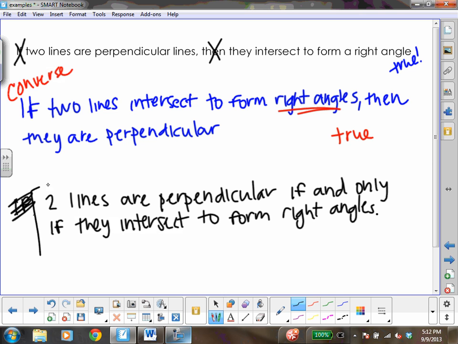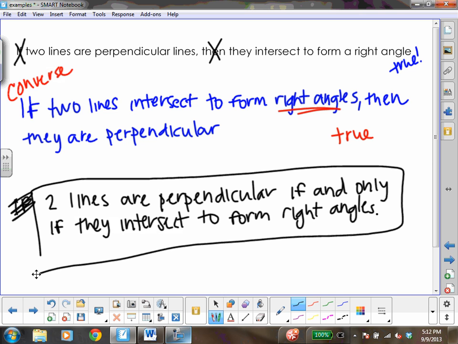And this biconditional statement that I have written, again, an if-then is no longer required, is true forwards and backwards. No matter which way I read it, the statement is true. And that's the important thing with biconditionals. Both conditions are true.